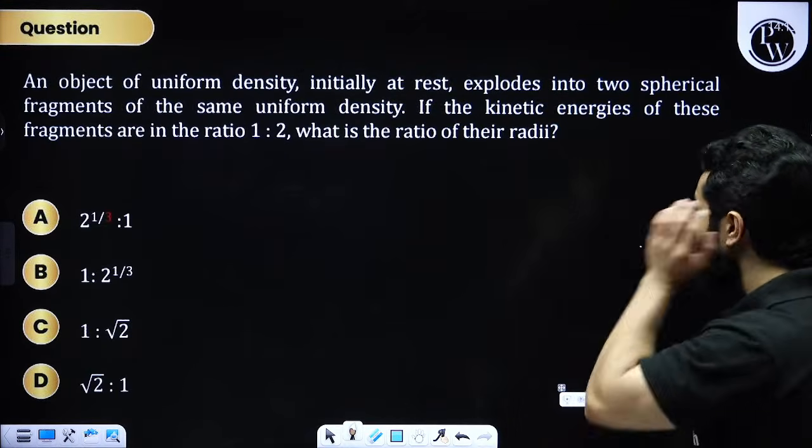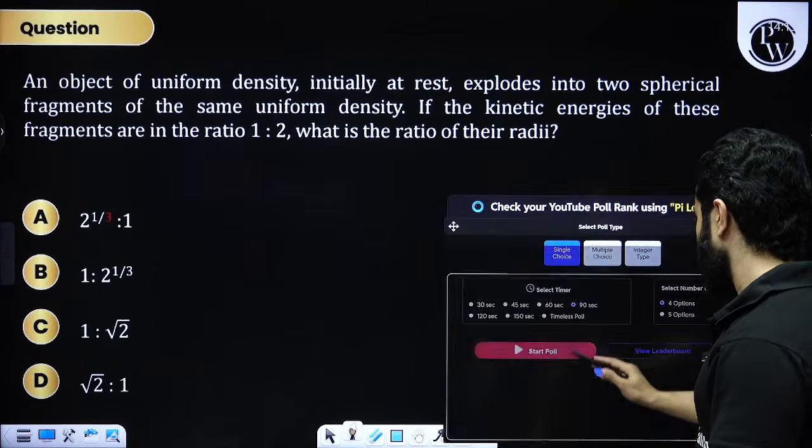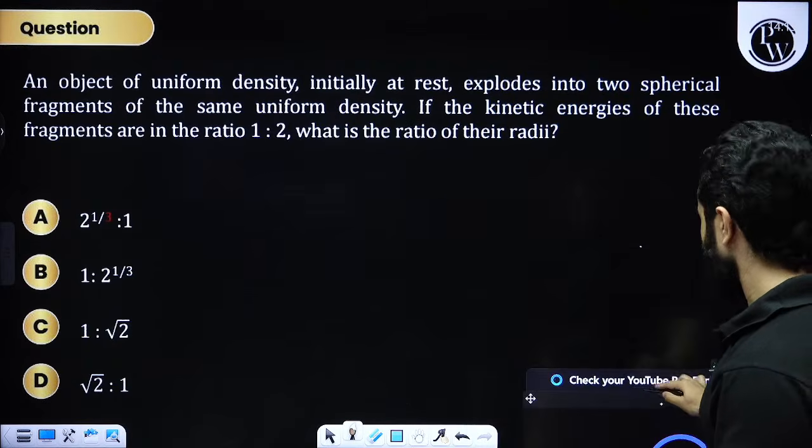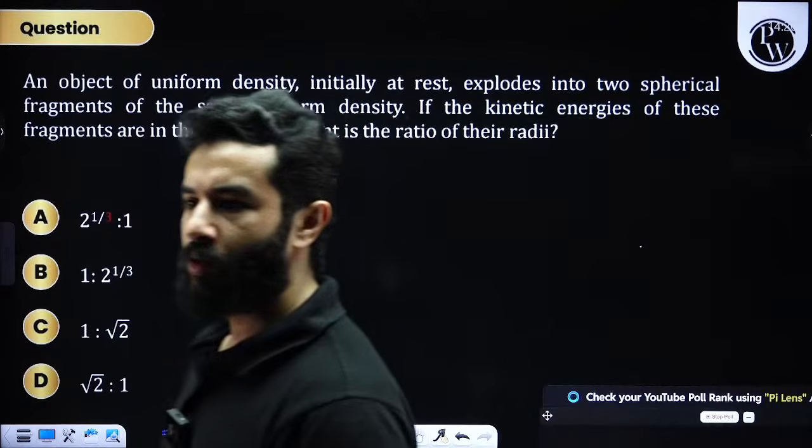An object of uniform density initially at rest explodes. Okay, let's do this problem. 90 seconds, let's start. Be quick.